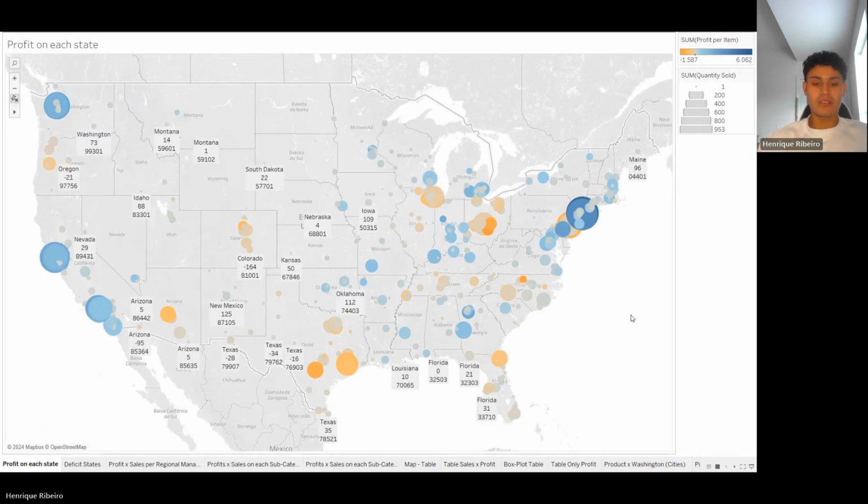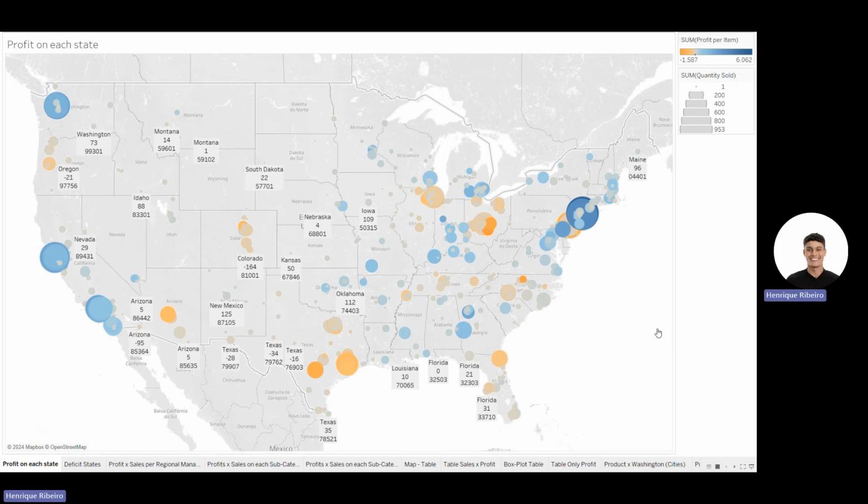All right. So first things first, that's the first sheet that I've created. As you can see here, it's pretty much just a map that highlights the profitability of each zip code across different states. Its purpose is to identify the business's key areas of operation, especially pinpointing the non-profitable regions. This analysis was instrumental in helping me understand the data by revealing the primary markets and enabling me to analyze their strategies.